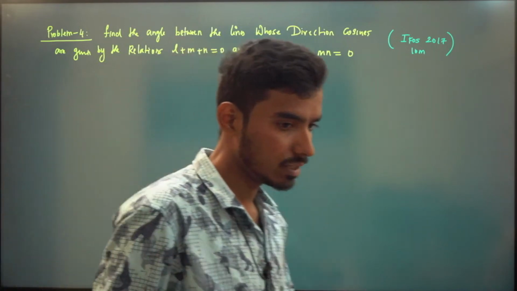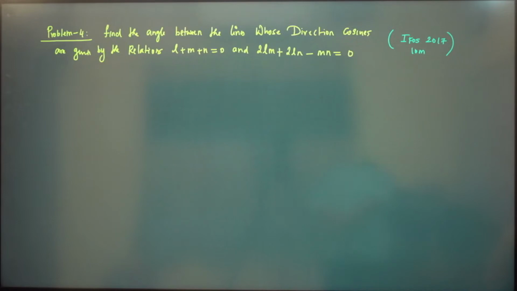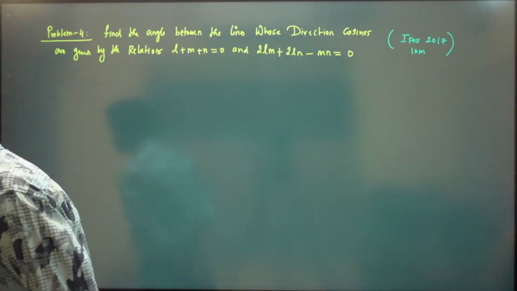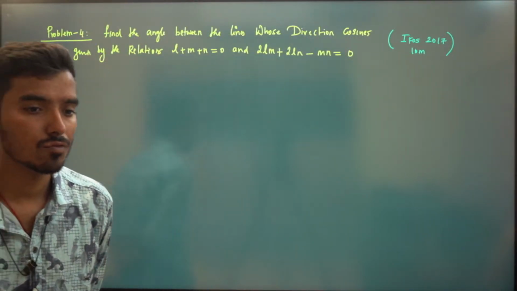You can do this problem, right? Okay, you are getting minus 1 by 2. So that means theta is cos inverse of minus 1 by 2. So cos inverse of minus 1 by 2 is the same as pi minus pi by 3. So it is 120 degree, yes.